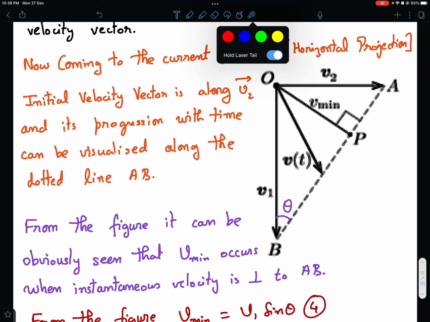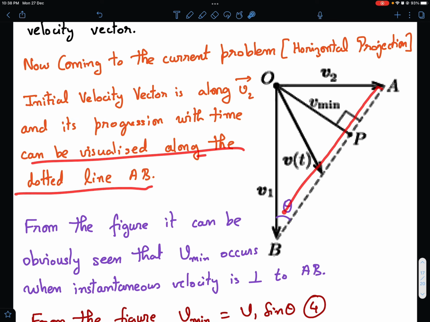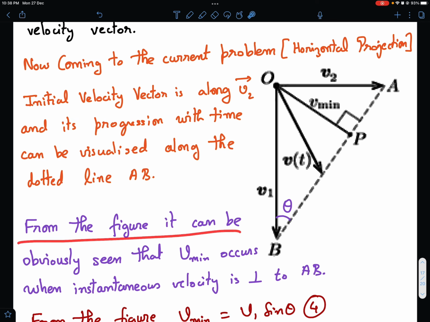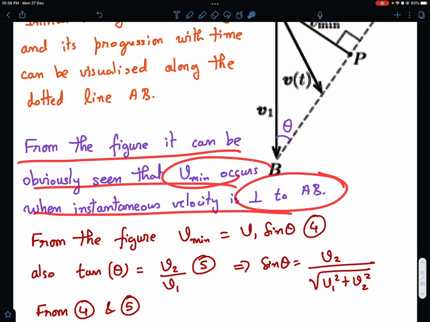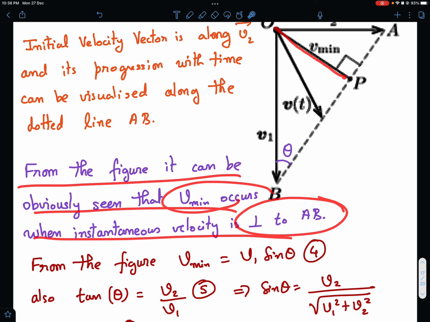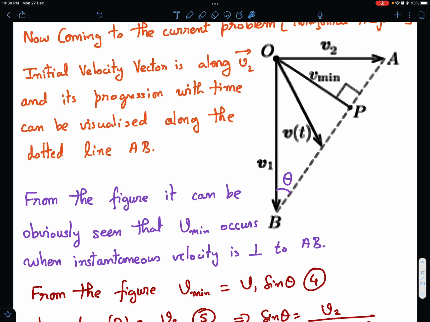So let's see what I've written. Now coming to the current problem, the initial velocity vector is all along v2 vector, and its progression with time can be visualized as the dotted line AB. From the figure it can be obviously seen that v minimum occurs when the instantaneous velocity is perpendicular to AB, and if I call this angle theta, then v minimum is nothing but v1 sine theta, right? v1 sine theta, and tan theta is what?